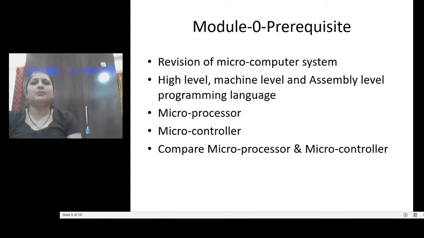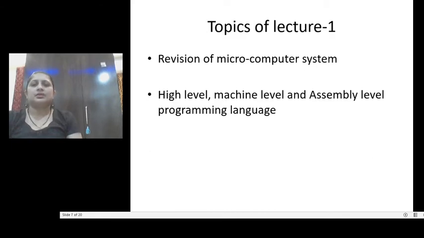When we are talking about the microcomputer, I think everyone knows what a computer is. In the basic view, if we think about the computer, what does it have? It has the CPU, that is the microprocessor, it has the input device, output device, then it has the memory, and to interconnect all the devices we require the bus.